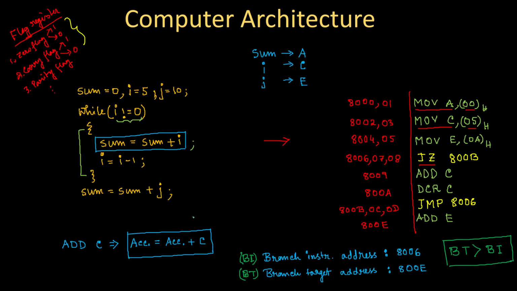By the way, I made a mistake. I should not write 800B here, because I cannot come back. Then what will happen? It will keep on running within these two instructions infinite times. I should write here 800E. Yes.